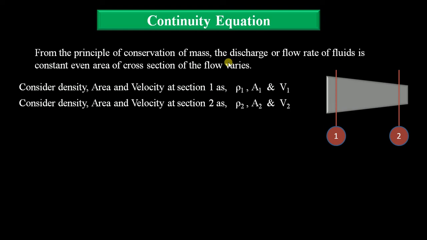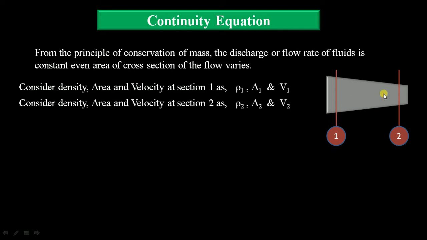What is the equation we can write? The discharge is constant at each and every point, even if the area of cross section varies. So whatever the flow rate at section 1, that is equal to the flow rate at section 2. That is the statement of the continuity equation here. Now we can write the equation in terms of mass flow rate. The mass flow rate formula we already know, ρAV.